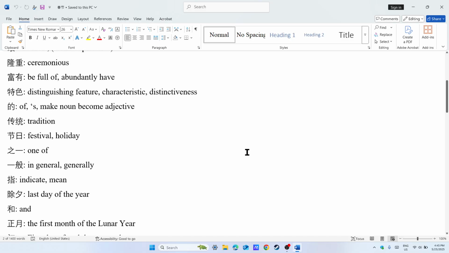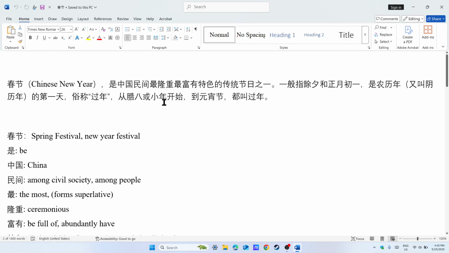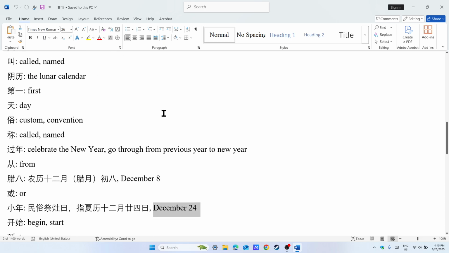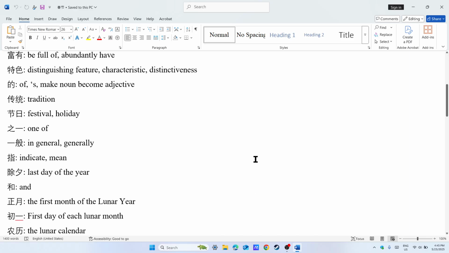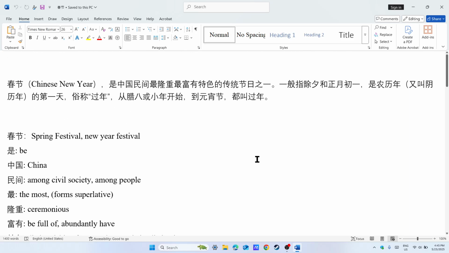Now 从腊八或小年. 腊八 is December 8th, and 小年 is December 24th. Now we are talking about the lunar calendar, not the Christian calendar.